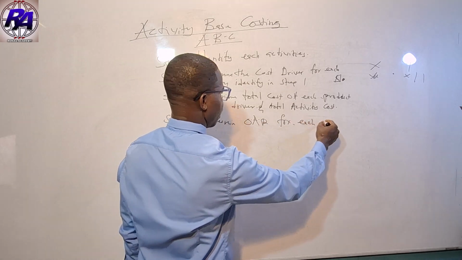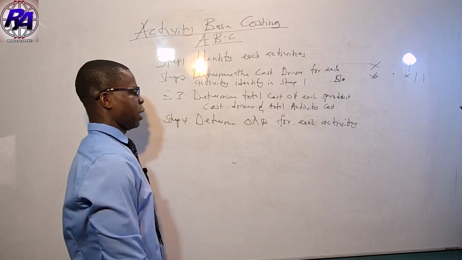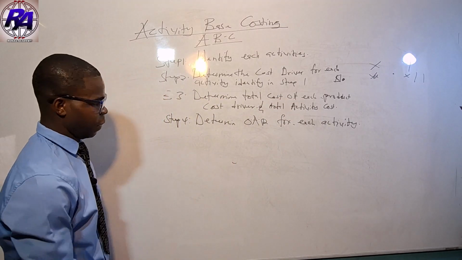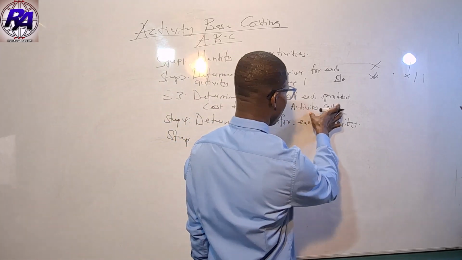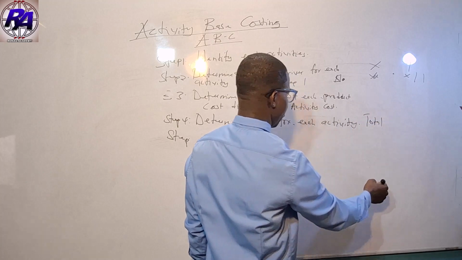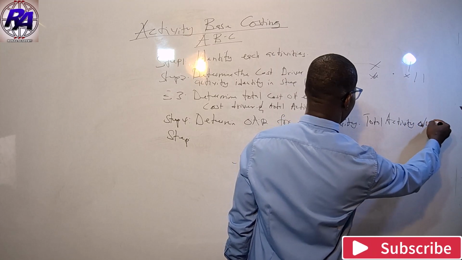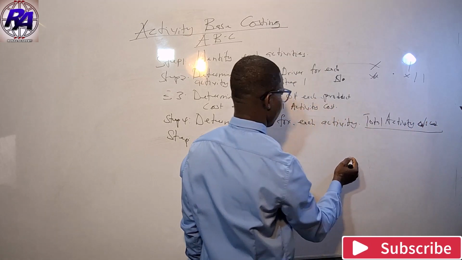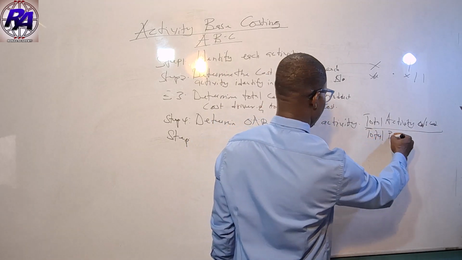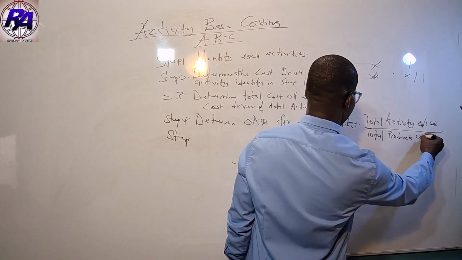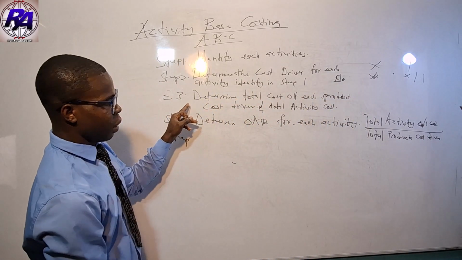This is basically the total activity overhead cost, all divided by the total product cost driver that you determined at step 3.